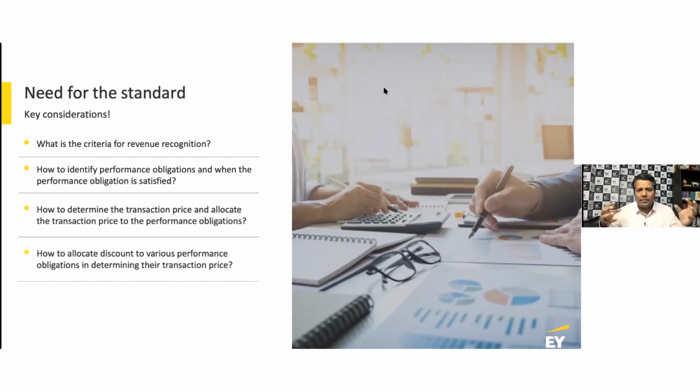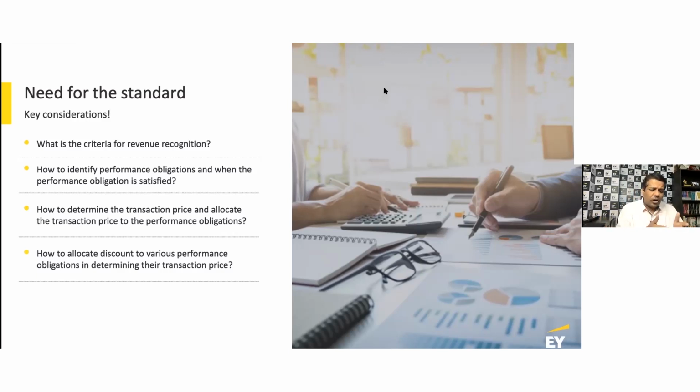Many times you will see bundled arrangements. You're selling goods, you're rendering services, then you're doing AMC, you're doing something else. You're selling multiple goods to a customer which are delivered at different points in time. You're doing different types of services which should be recognized at different points in time. At the end of the day, accounting is a period concept, right? The timing of revenue recognition is very important, and you record revenue when you fulfill your obligations under the arrangement.